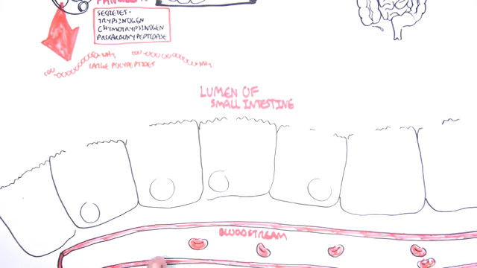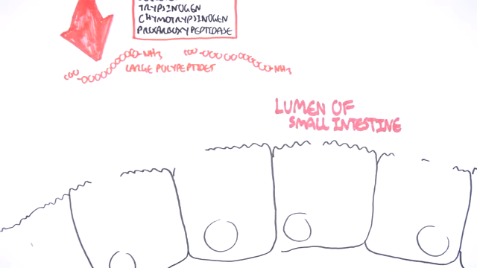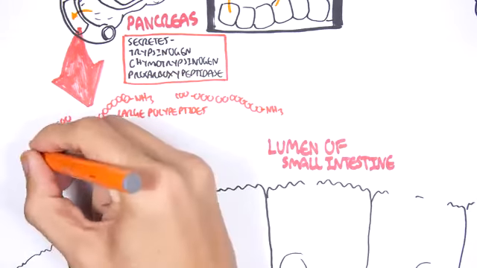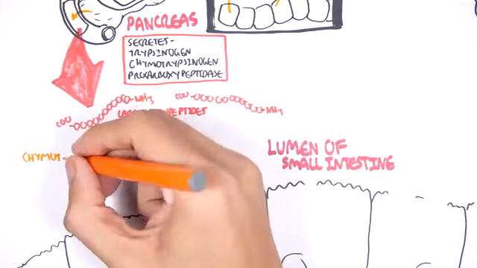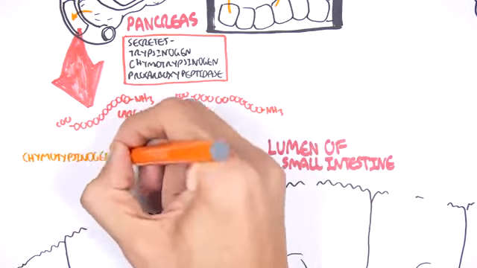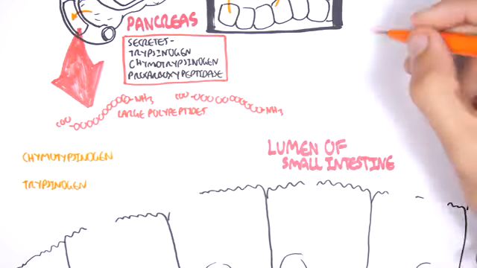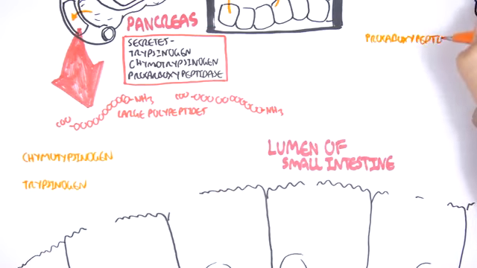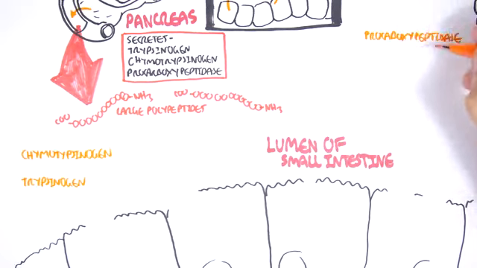So now let's go back and focus on the enzymes secreted by the pancreas. Again, the pancreas will secrete chymotrypsinogen, trypsinogen, and procarboxypeptidase. All these are actually zymogens, which are precursors to the active enzyme form.